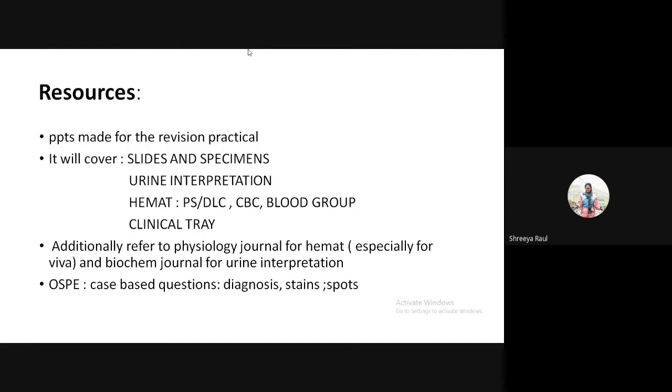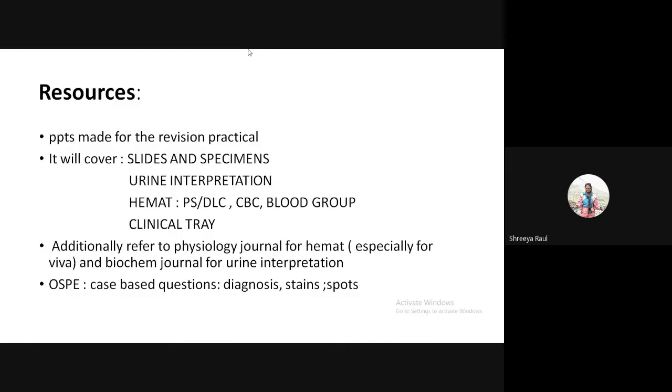In urine interpretation, it's the same as you did in your first year: blood, ketones, sugar, bile salt, bile pigments, the same thing. And again, the PPT covers it all. In the viva, you'll be asked to grade whatever test you have done, the method, and then the conditions in which the particular thing is seen in the urine. It's not that big of a deal.